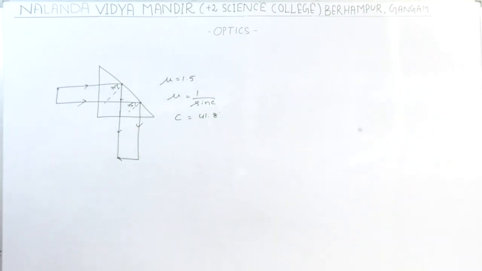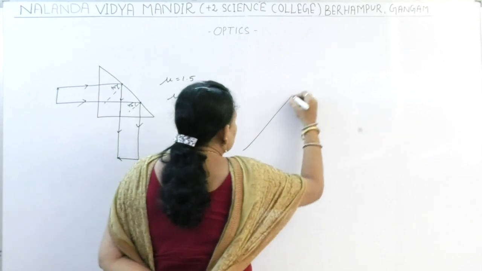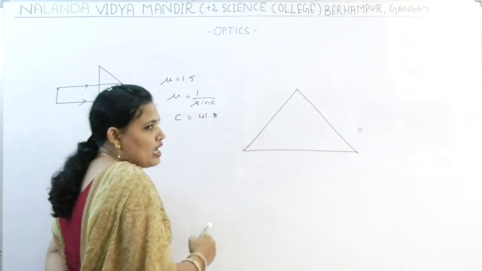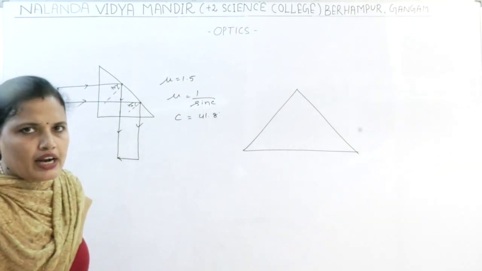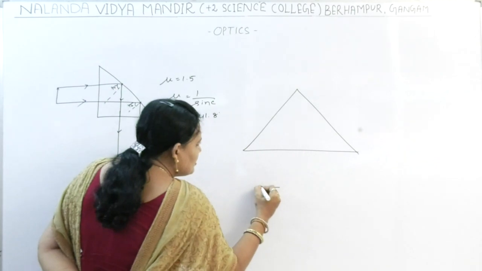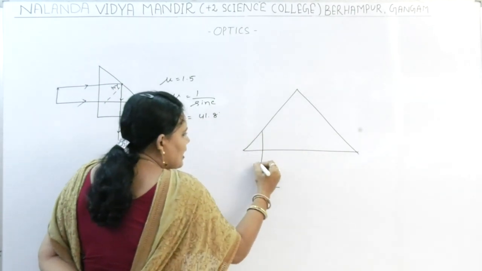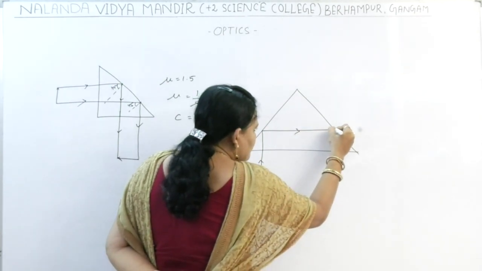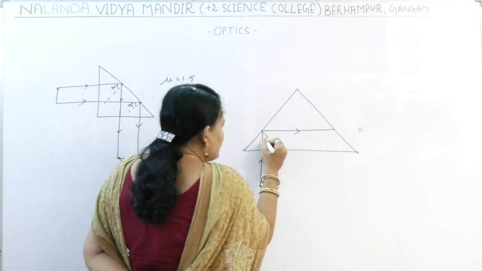If you are asked to rotate the object by 180 degree, we can also use the prism in this manner. This is also an isosceles prism having refracting angle 90 degree. Suppose the object is present here. So this is the incident ray. After reflection, it will reach this point. This is 45 degree.